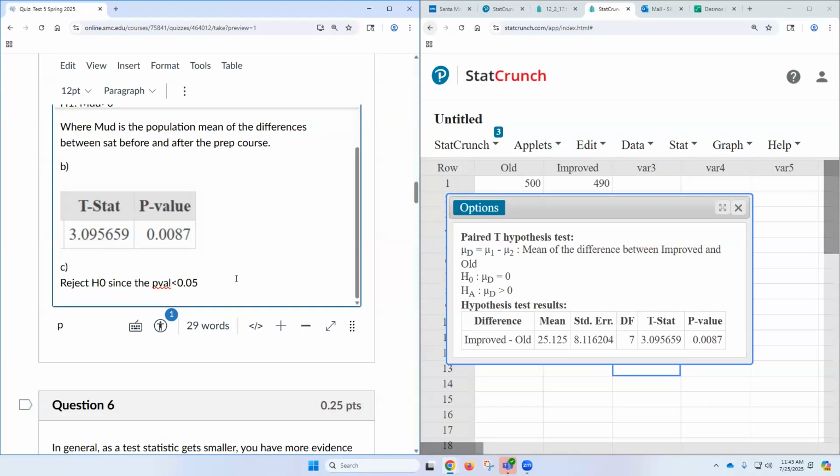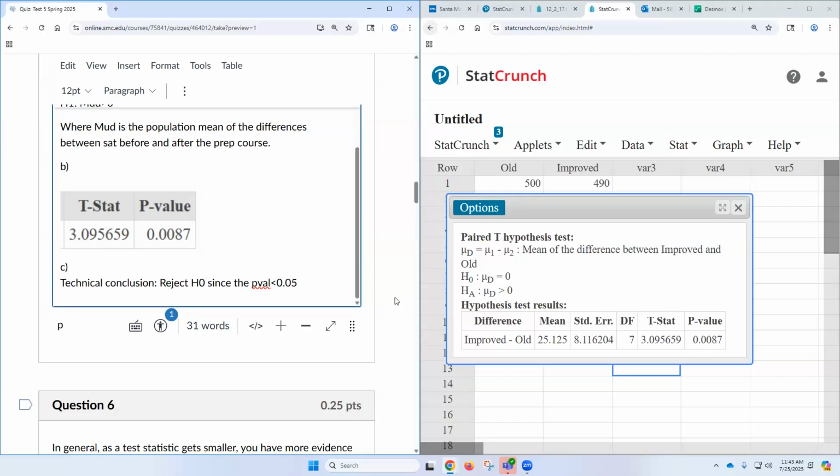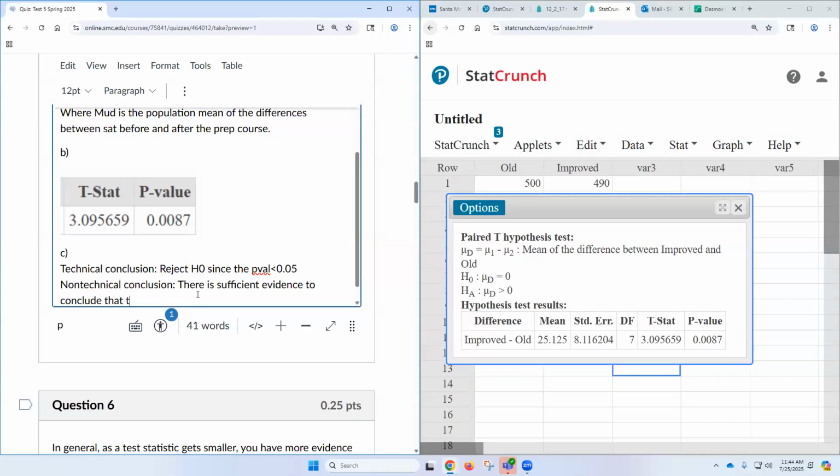Now we say that's the technical conclusion. If you want to go for extra credit, say technical conclusion in front of that. And then below that, but go up a line, make it more compact, non-technical conclusion. If you really want to go all out and impress me. There's sufficient evidence to conclude that the prep course improves SAT scores, right? And that's it. A, B, and C.